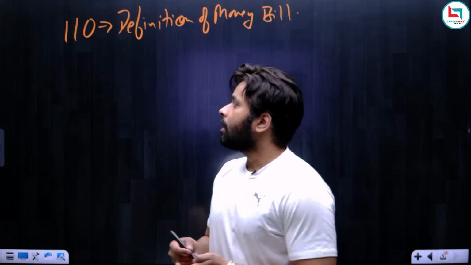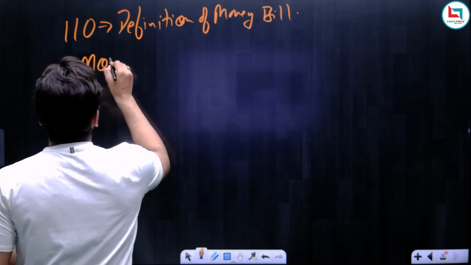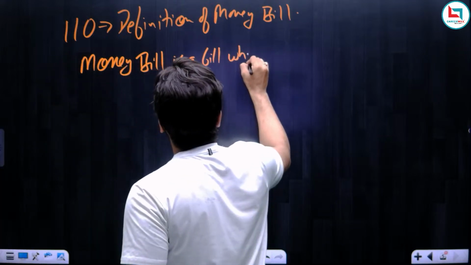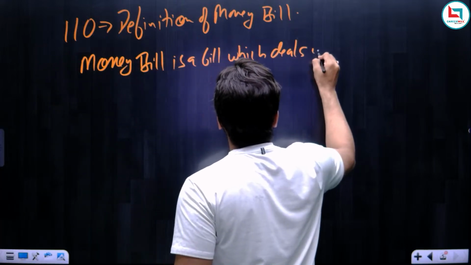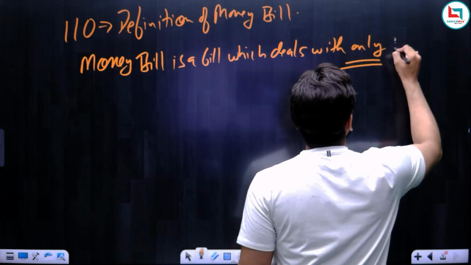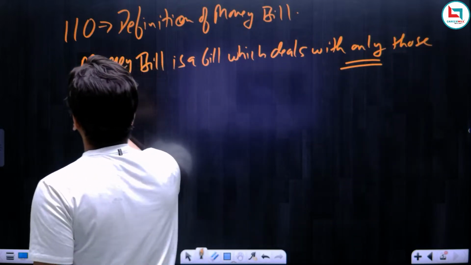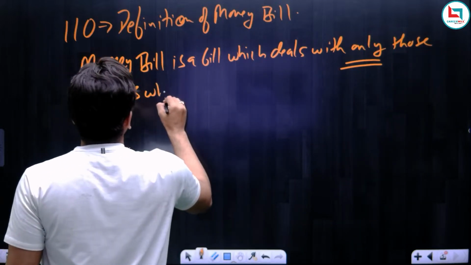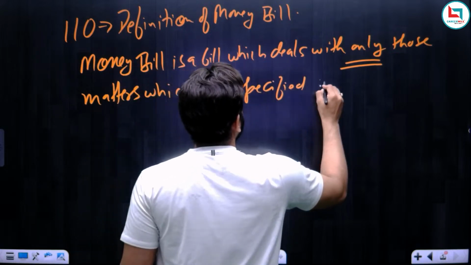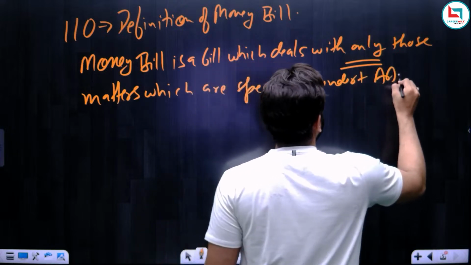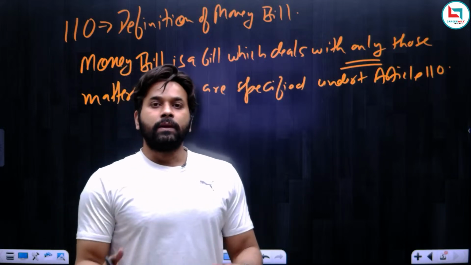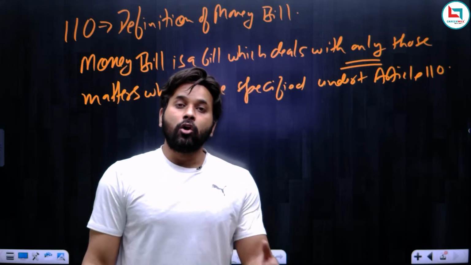So we can simply write, what is a money bill? Money bill is a bill which deals with only, now the word only is important, which deals with only those matters which are specified under Article 110. So it means that if a bill deals with the provisions of Article 110 along with other factors,